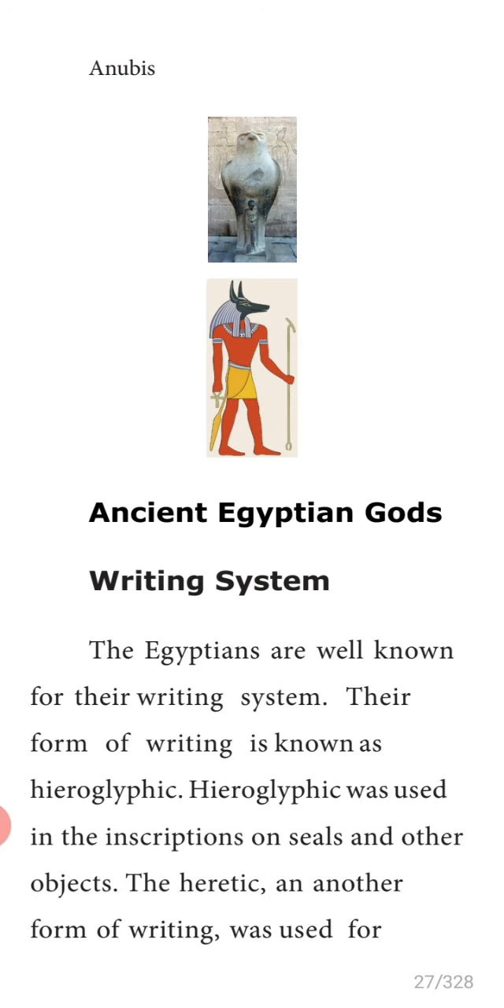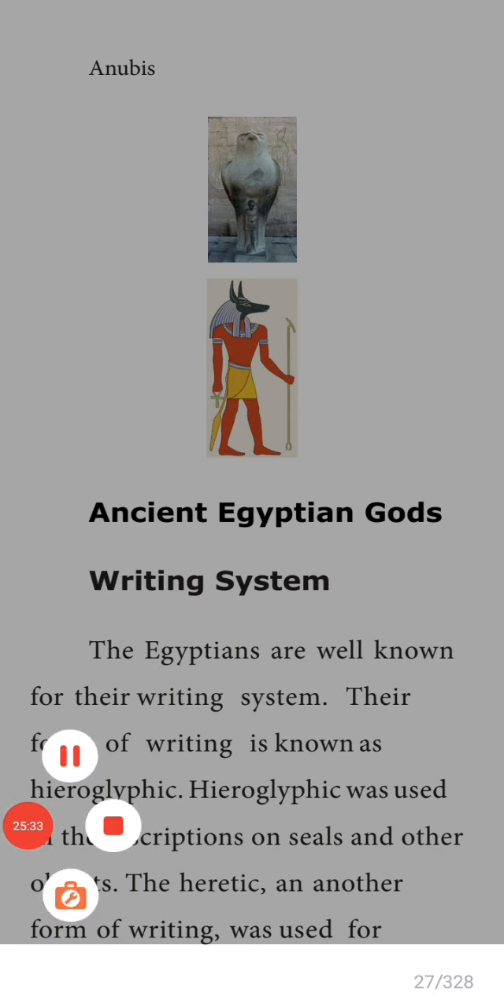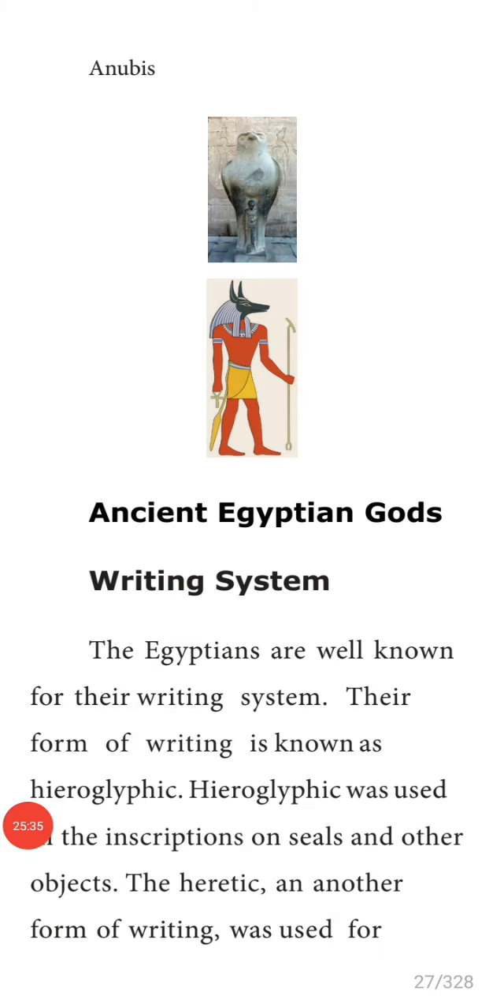Okay, children, now let us know about the writing system. The Egyptians are well known for their writing system. Their form of writing is known as, underline, hieroglyphic. What do you mean by hieroglyphic? That means the writing system of the Egyptians. It was used in inscriptions.